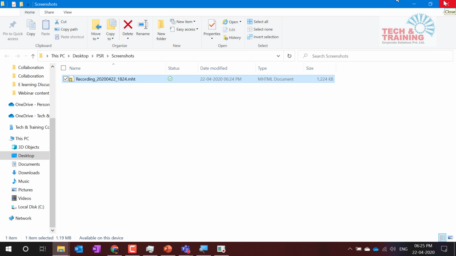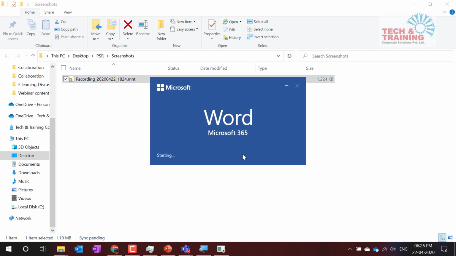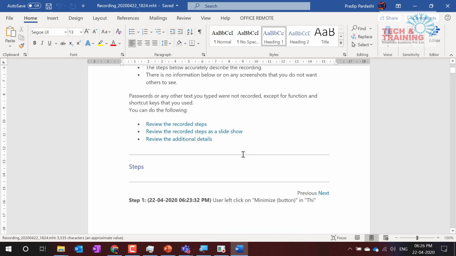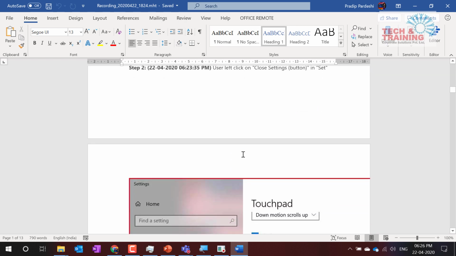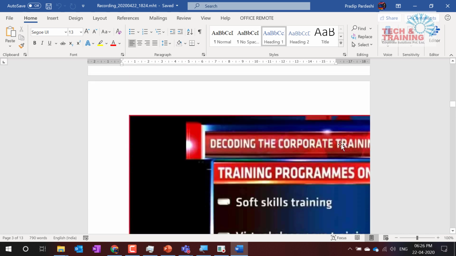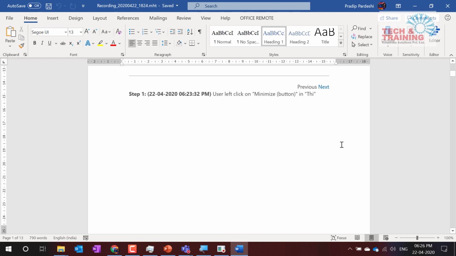So what do I do here? I hold the shift key and press the right mouse button. Shift right click gives me this option that says open with. I will open it with Microsoft Word. So what did I do? I created a Problem Steps Recorder recording, I recorded all the steps, and now in Microsoft Word, although this shows half a picture, it doesn't matter. Don't worry about that. I have opened that Problem Steps Recorder output using Word.